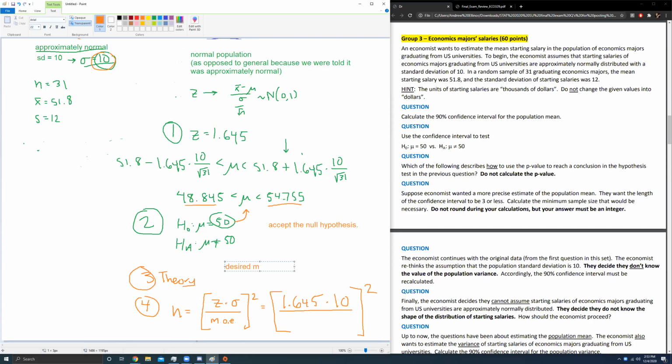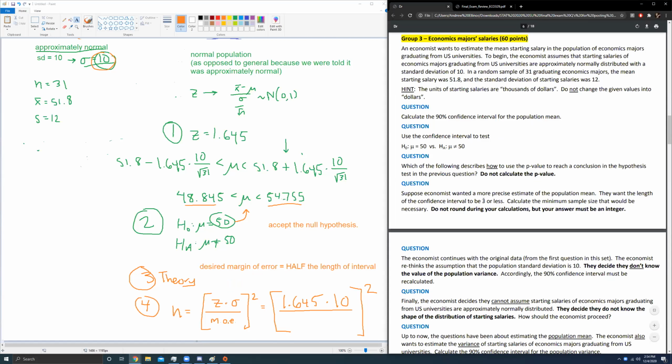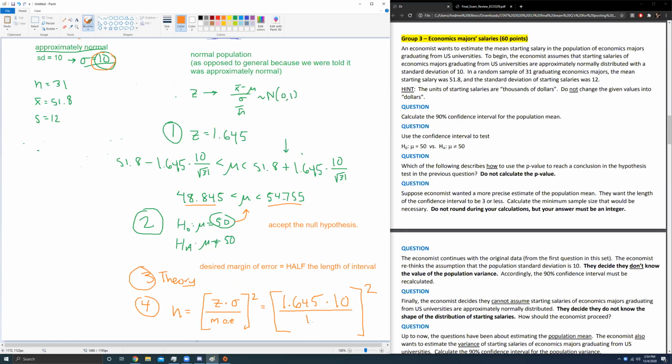Desired margin of error equals half the length of the confidence interval. Okay, so it's an important note to take down. When you use my cheat sheet, if you take 3 and you put it here, you screwed up. I don't want the desired margin of error to be 3. I want the length to be 3. Therefore, I want the margin of error to be 1.5. So I'm going to put 1.5 here. Crank this out. Make sure you round up when you do.